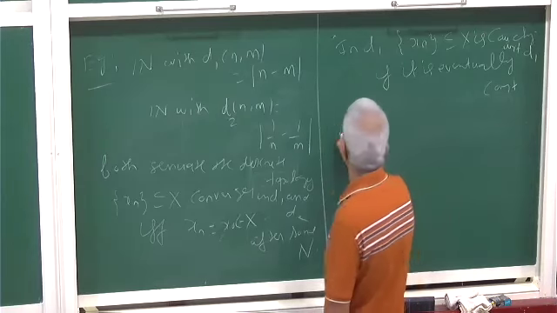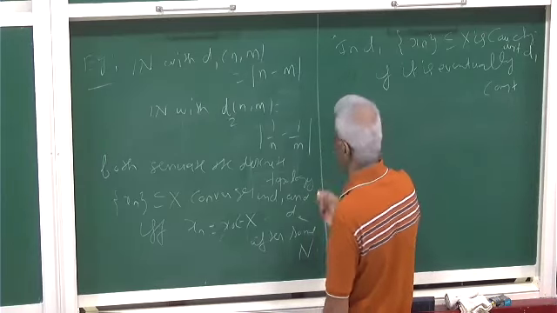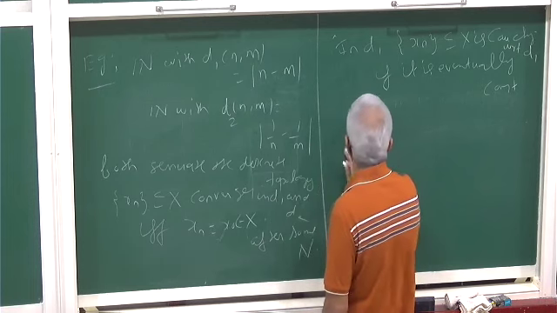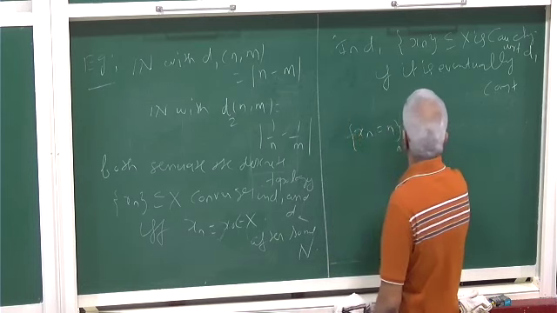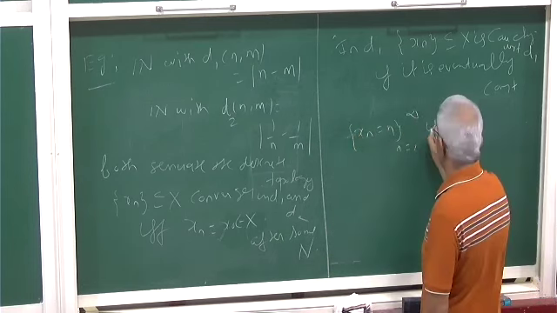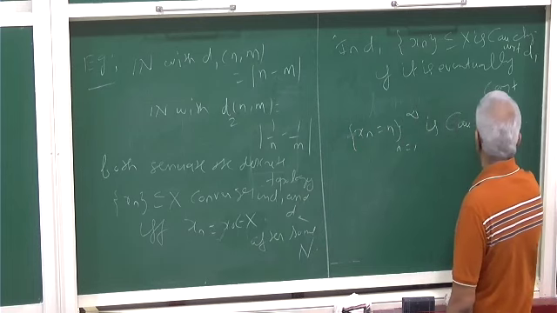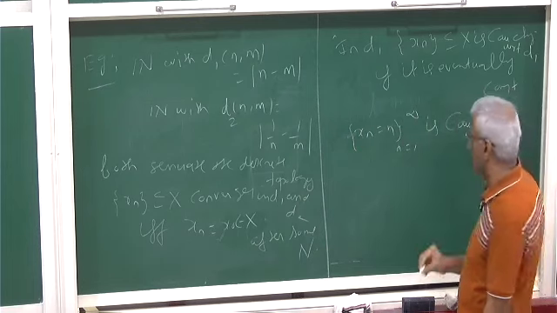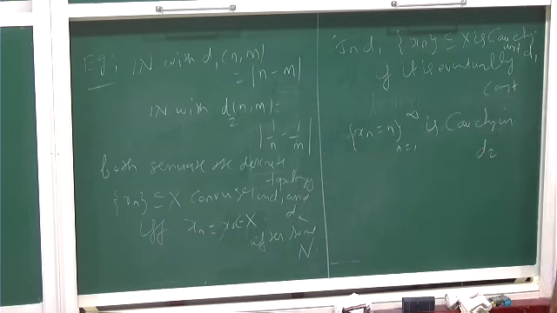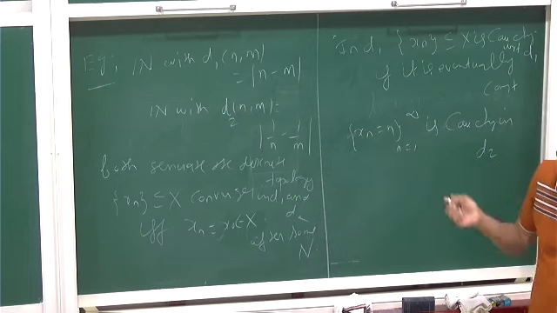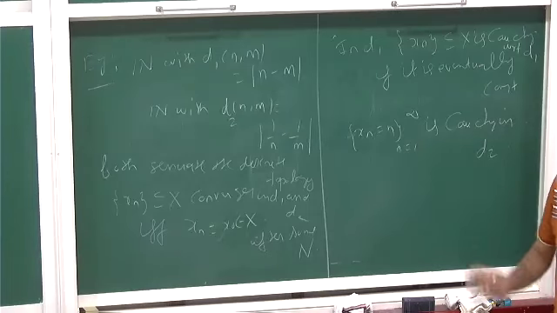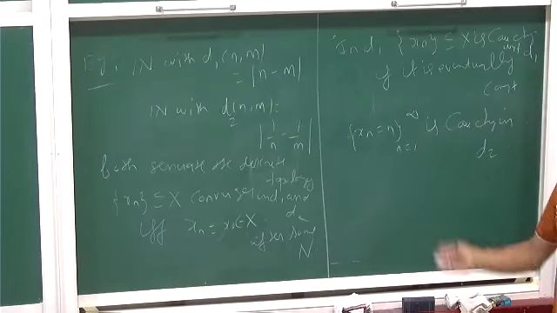On the other hand, you take the sequence xn equal to n. This sequence is Cauchy in D2, right? The distance between xn and xm will be 1/n minus 1/m, which will go to 0 as n and m go to infinity.